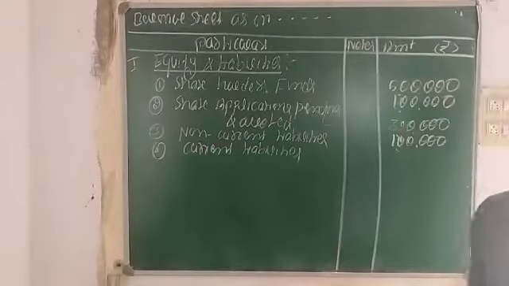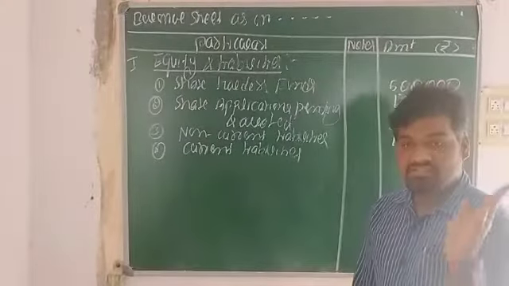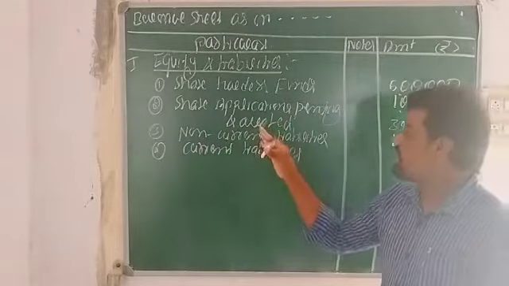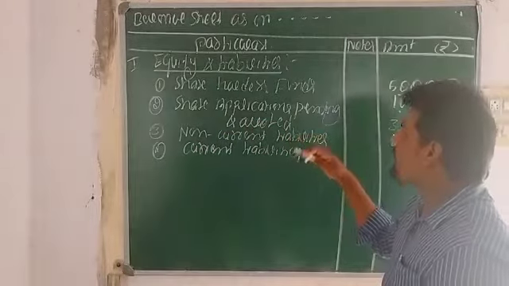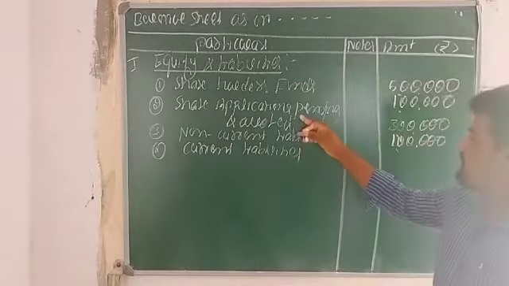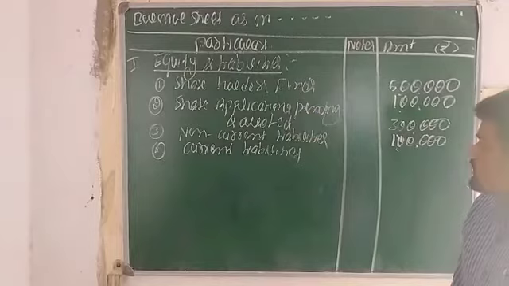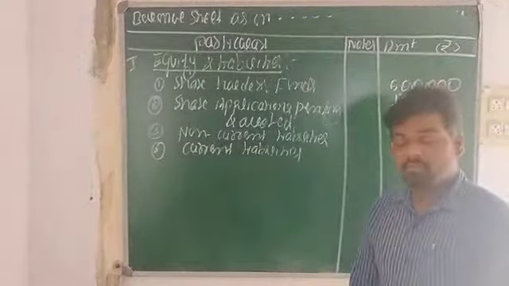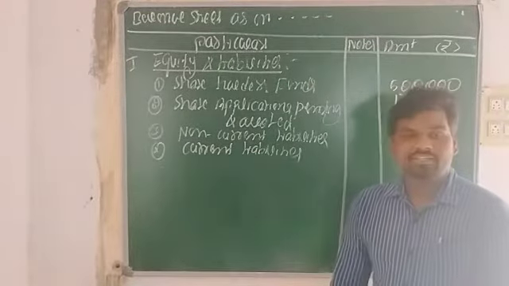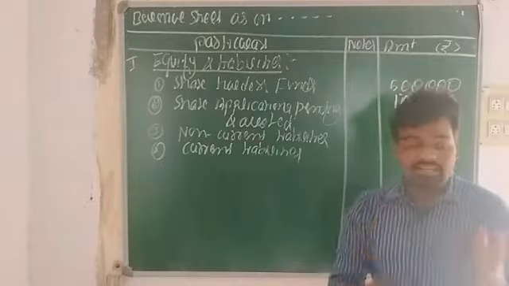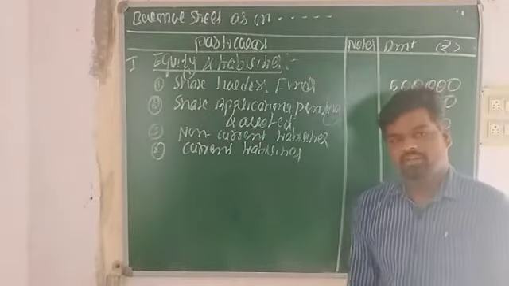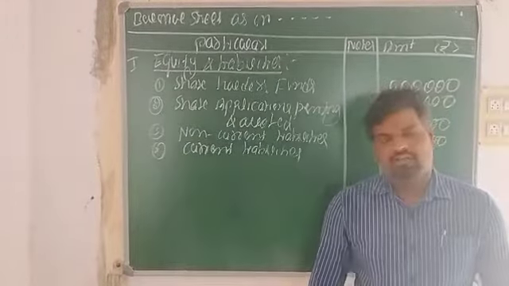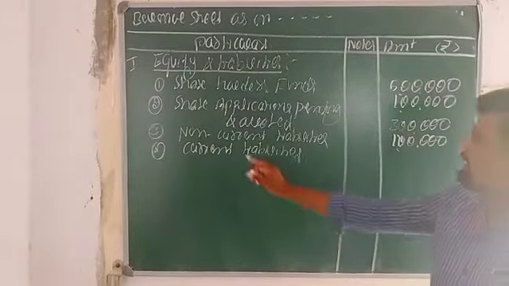In the shareholder funds, we can record share capital as well as the reserves and surplus. Again, share application pending allotment: if any share applications are pending and the allotment money is not received on the day, these transactions can also be recorded under equity. The next one, non-current liabilities, means liabilities payable after more than 12 months, such as debentures or borrowed capital. Sometimes we get loans from financial institutions as well as banks on a long term basis. Such transactions we can record under this head.